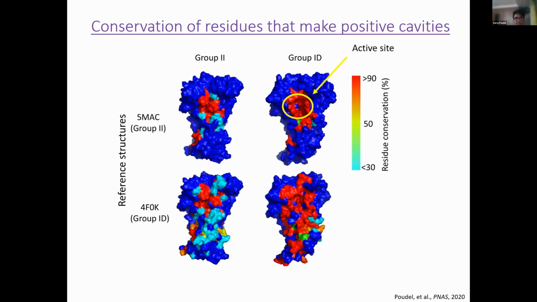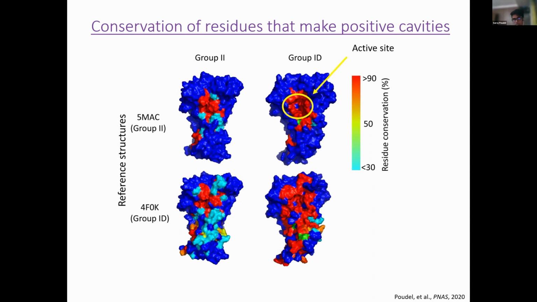Again, I'm comparing group 2 and 1D. Group 2, 5-MAC, remember, has the lowest specificity. So I looked at the residues in 5-MAC that form this positive tunnel, and then looked at sequence conservation. Red here is greater than 90% conserved, and cyan here is less than 30% conserved. At 5-MAC, it's really conserved only around the active site, right? And as you radiate out from the active site, you start seeing positions where these amino acids are not really conserved. You go to 1D, which has the highest specificity, and even when you radiate out from the active site, all these positions are really conserved, right?